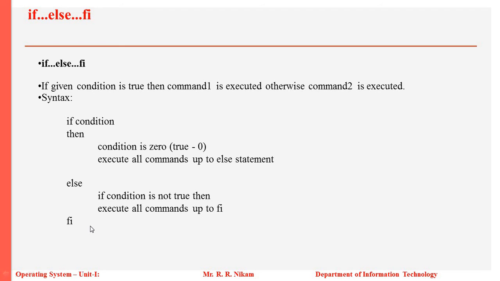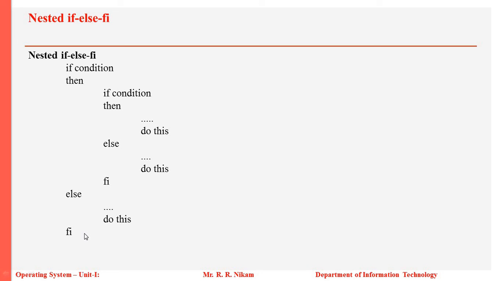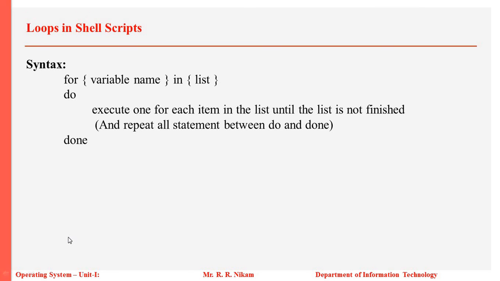Next command is if else. Very similar to the C statement that we have seen. Over here, if the condition that we need to specify, else what is to be done if the condition is not true, and again that is to be ended with fi. Then next we have the nested if. Again very much similar to the C statement: if condition then what is to be done, else what is to be done. This closes the inner if, else what is to be done, and the closing of the if, that is fi.